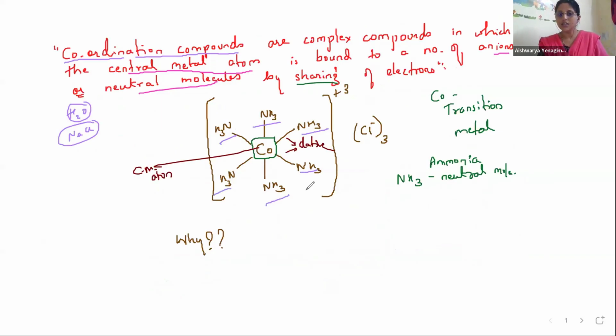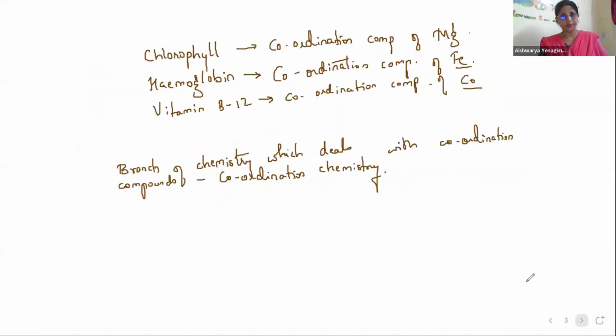How many NH3 are there? 6 NH3. Yes or no? 6 NH3 molecules are bonded to the cobalt central metal atom, and they are bonded by sharing electrons. What type of bond? Coordinate bond or dative bond. So the coordination number is 6. Correct? So they are called coordination compounds.